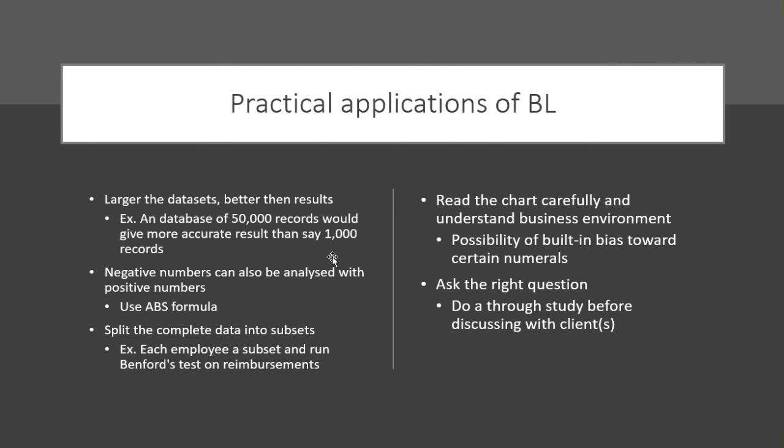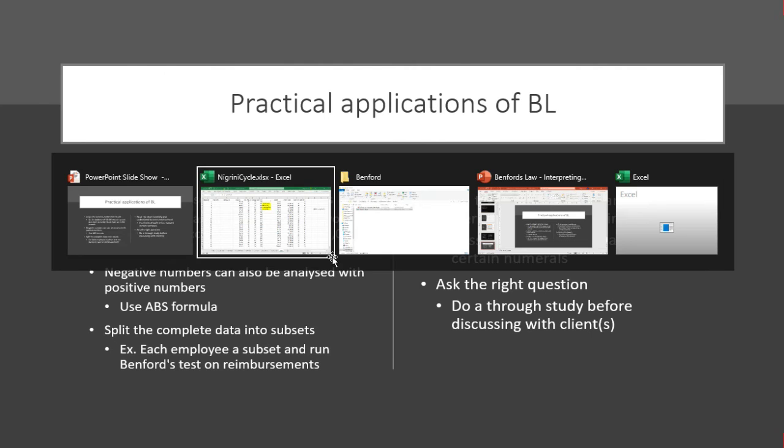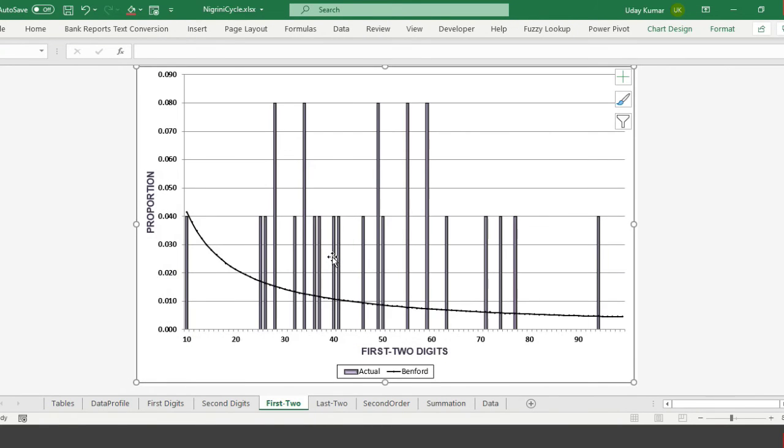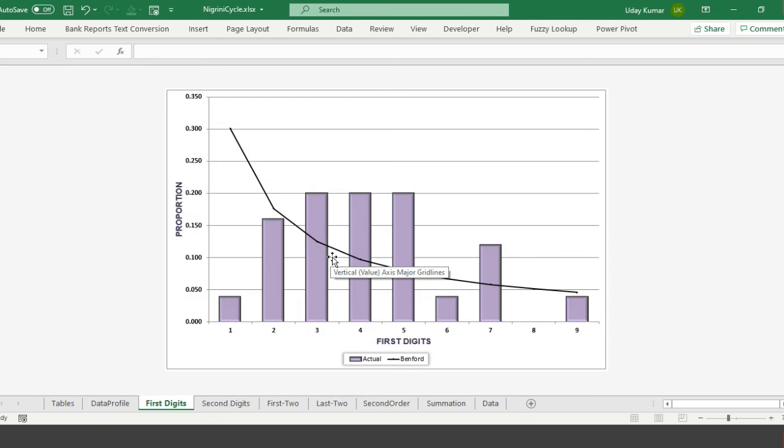Now, the fourth point is very important. We would have to read the chart carefully. So just having a chart, the next possible step would be, okay, now why is this low and why is this high? So generally, from a practical standpoint, I can give two examples.